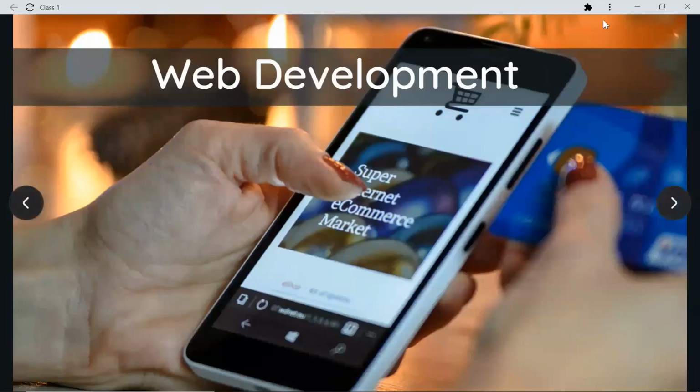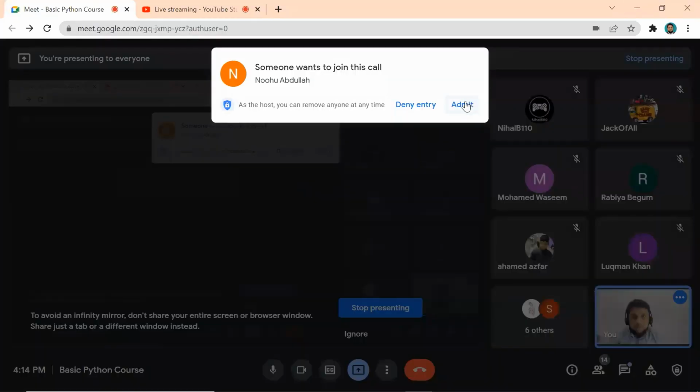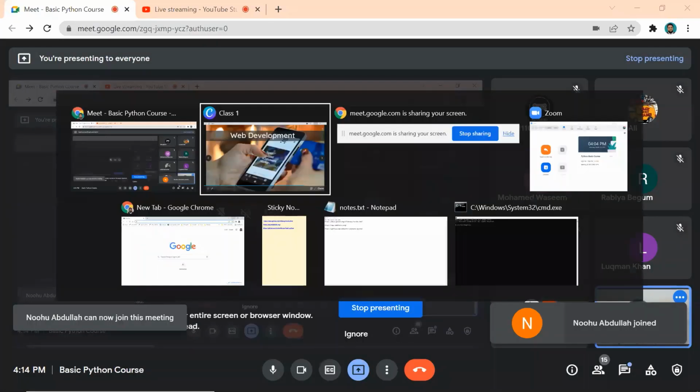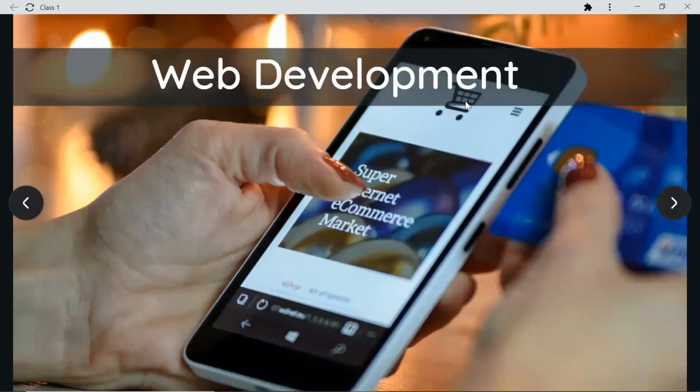And for web development, for websites, you are using Google Meet, right? That is also a web page. Google web page, WhatsApp web page, Twitter, and a lot of web pages are there. If you go to your school, that is also a website, right? To develop web pages also, Python is used.